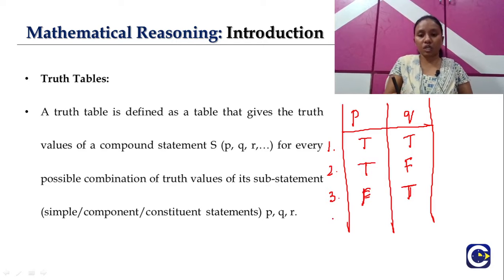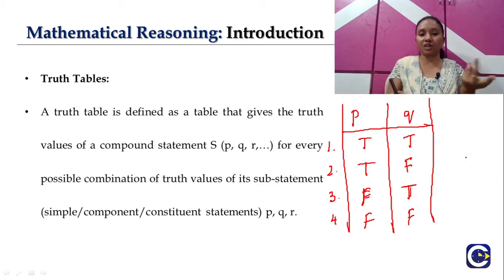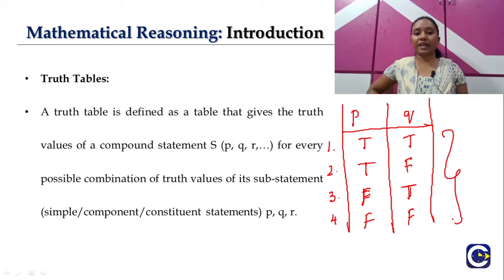So the fourth possible combination will be P statement false and Q statement false. So these are the four total possible combinations of these given two statements P and Q together. Likewise, a truth table is the table which gives the truth values of a compound statement for every possible combination. So this is how we can get every possible combination of the truth values of the given compound statements.